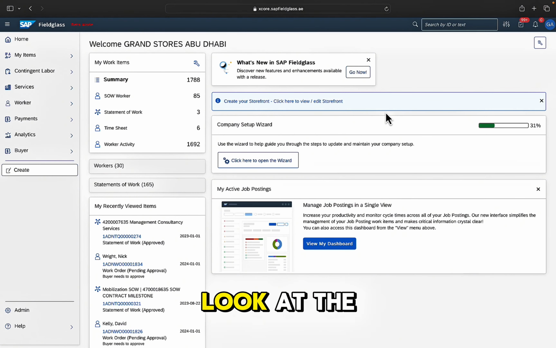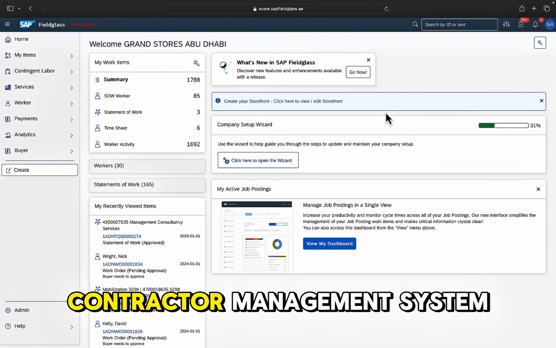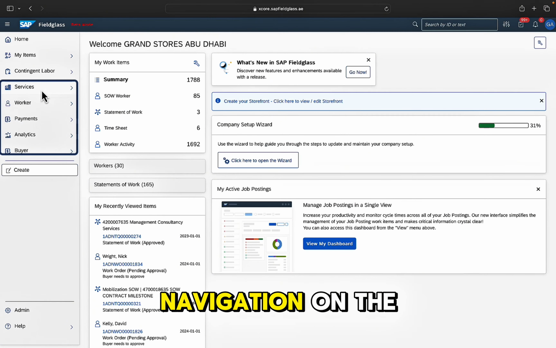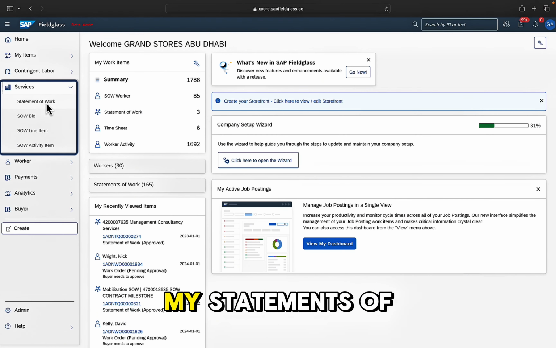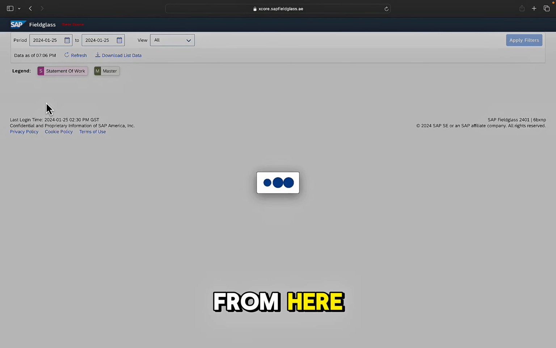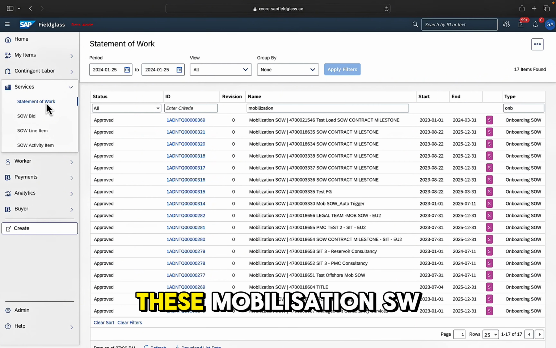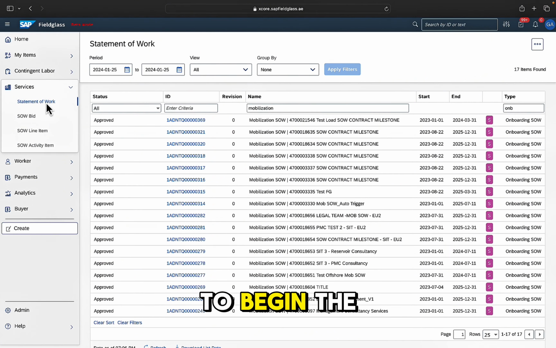Now we're going to take a look at the mobilization process of this contractor management system. From the home page I can go into the services navigation on the left-hand side and click into my statements of work. From here, you'll be able to see a list of the mobilization SOW that have been assigned to you by ADNOC. You will now be able to add your contractors against one of these mobilization SOW to begin the necessary steps to onboard your contractors and ensure that they are compliant and ready to be assigned to a call-off agreement. For now, let's take a look at the mobilization process.